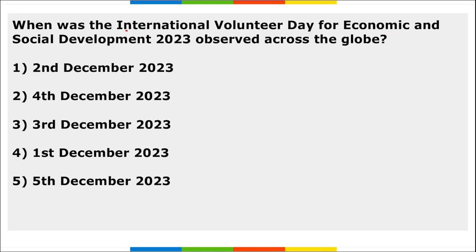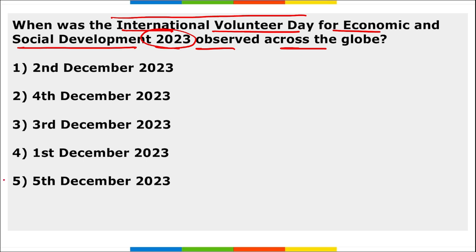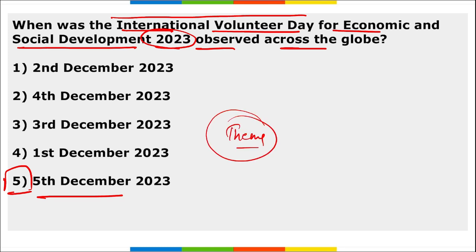Next, when was the International Volunteer Day for Economic and Social Development 2023 observed across the globe? It is observed on 5th of December, and it is commonly known as International Volunteer Day. It was observed across the globe on 5th of December 2023. The theme for this day that you can remember is: the power of everyone, collective action if everyone did.